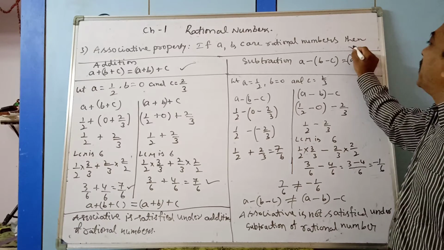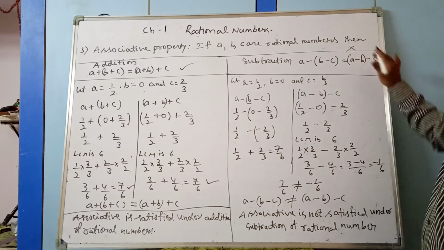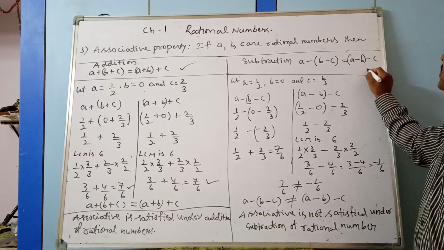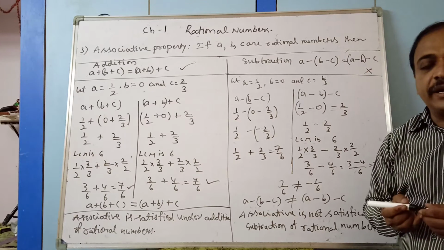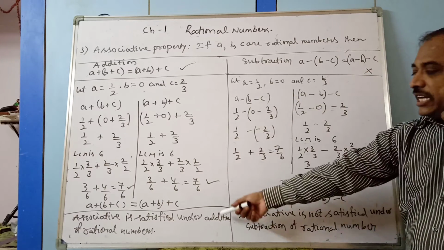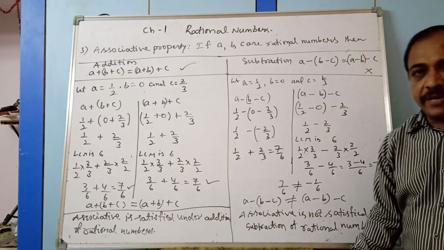So this property is not satisfied. Under addition it is satisfied but not under subtraction.